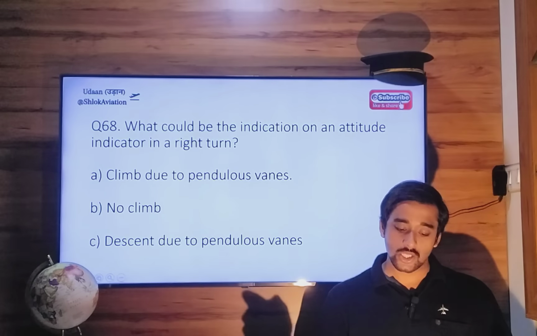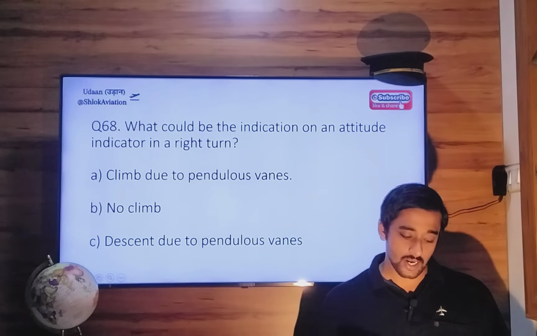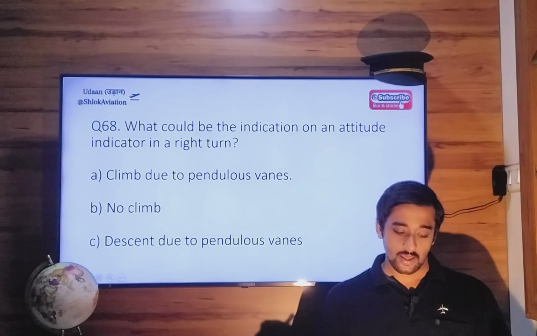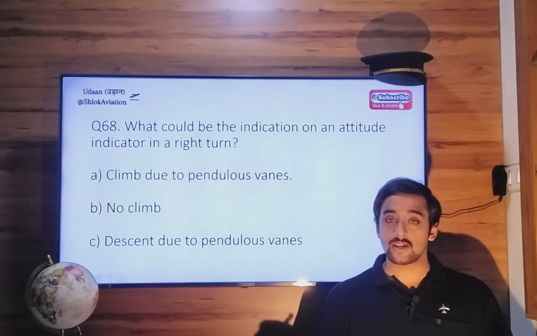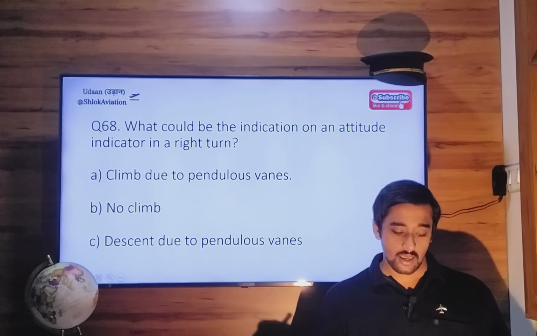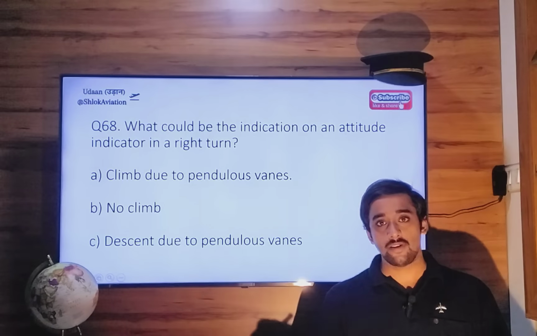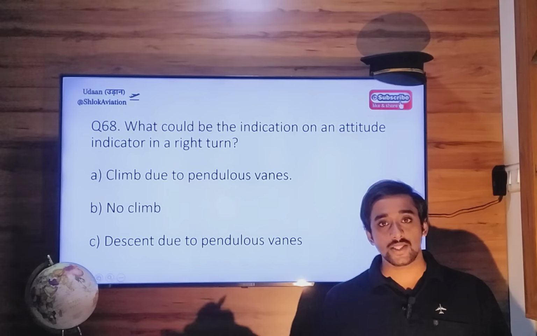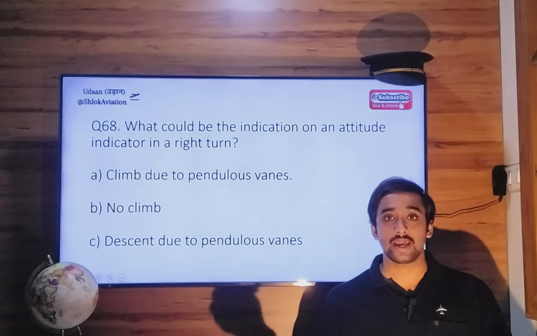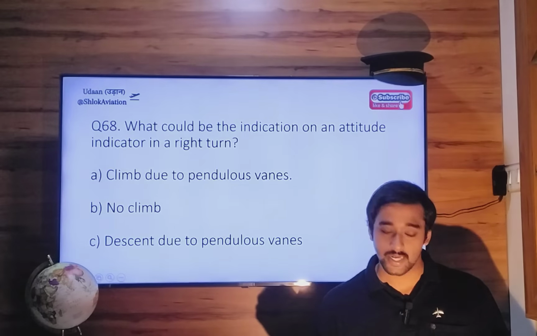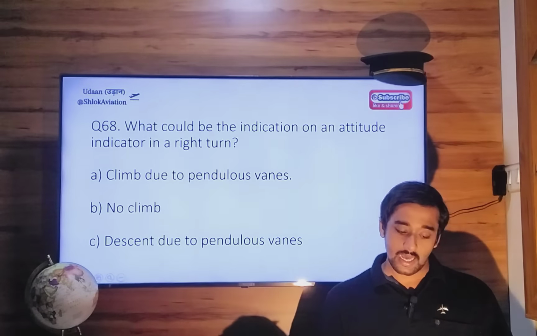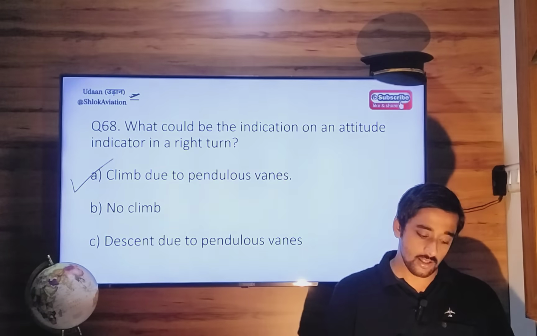What could be the indication on an attitude indicator in a right turn? Whenever you enter a right turn or a left turn, the artificial horizon will always indicate a false pitch up attitude. Even if you're making a straight and level right turn, the tendency of the artificial horizon will be to indicate a climb or pitch up attitude. So that is the false information given. It will be climb due to pendulous vanes, no climb descent. So the correct answer is option alpha.